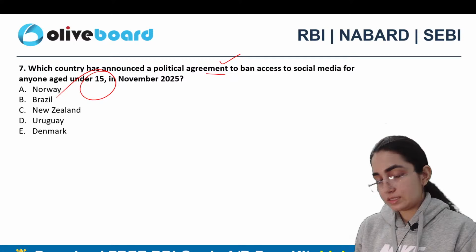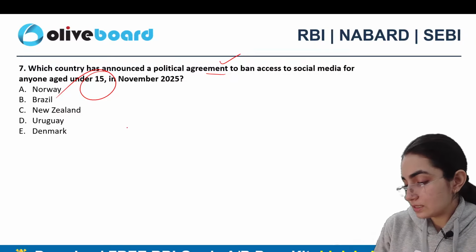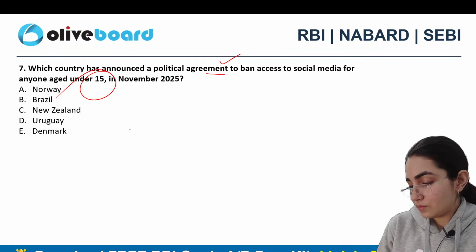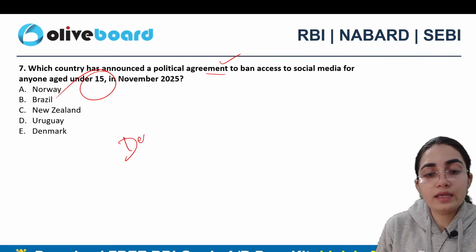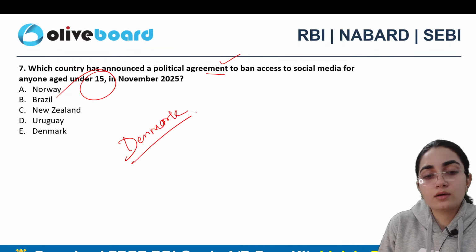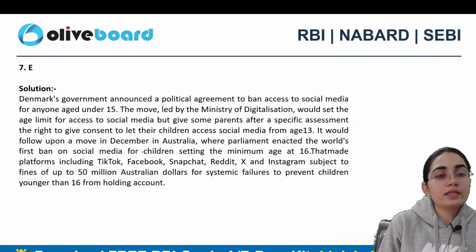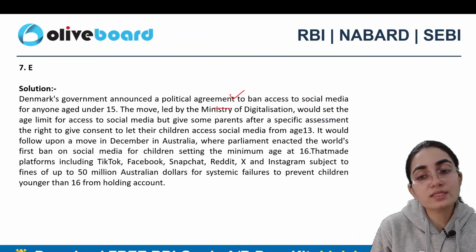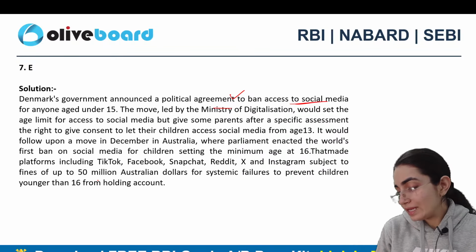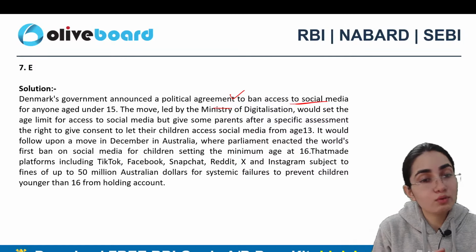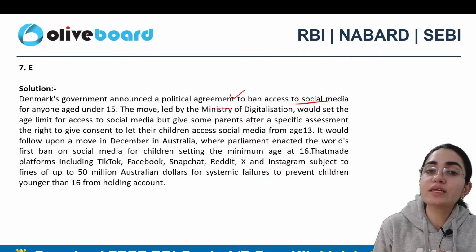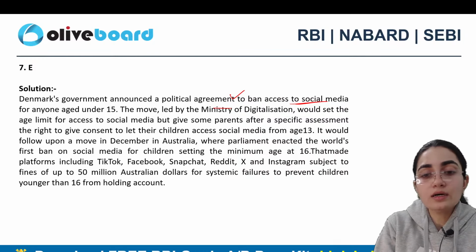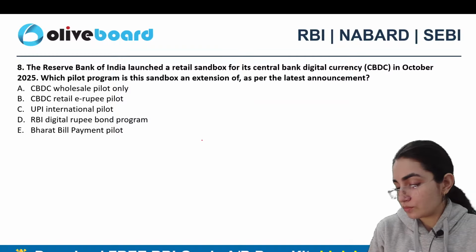Satyat says C. All right. Anyone else? Okay. So Satyat, Denmark is the correct answer here, right? You can clearly see that Denmark's government announced a political agreement to ban access to social media for anyone who is under 15 here. And this is the correct answer to this particular question.